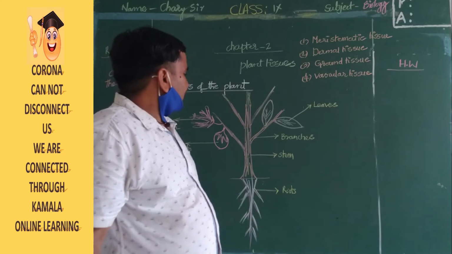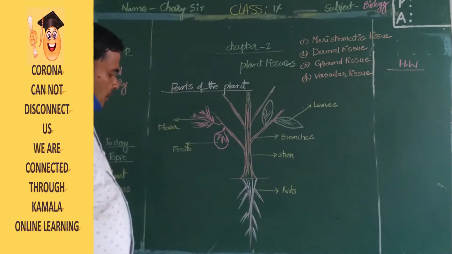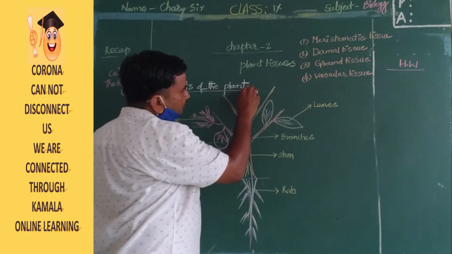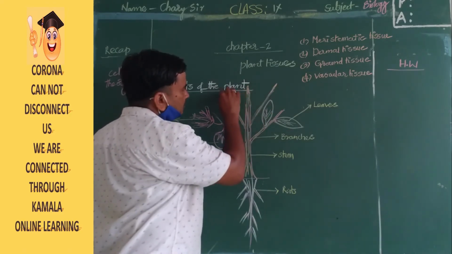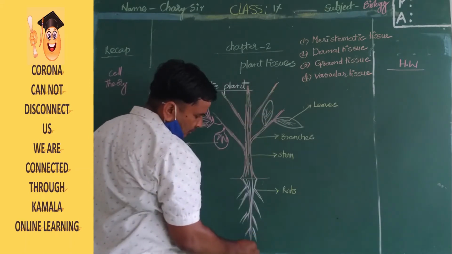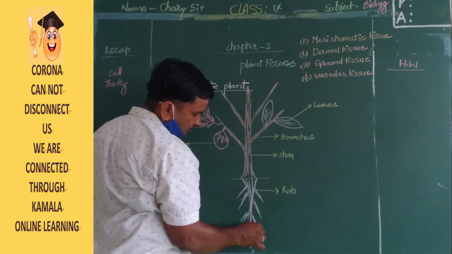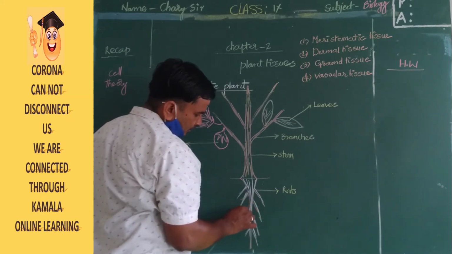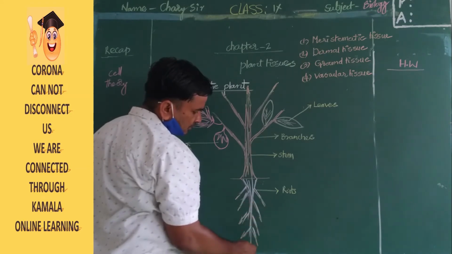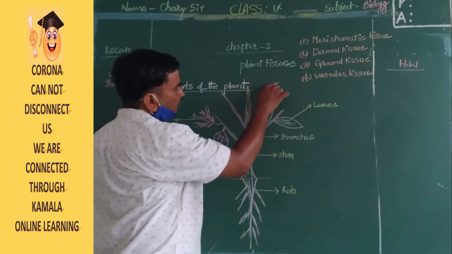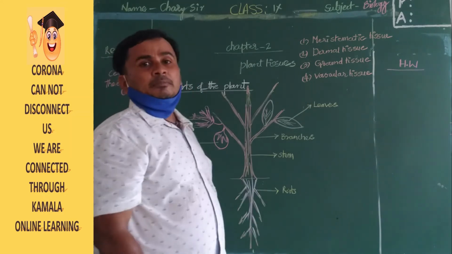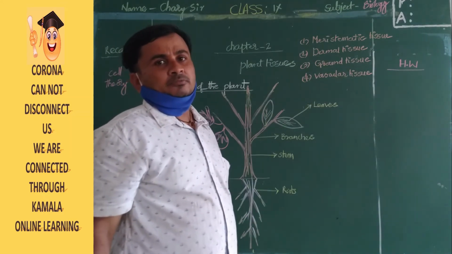Where are these types of tissue located? Meristematic tissues are present at the end of the stem, meaning the starting portion of the stem, at the end of the roots, and at the end of the lateral roots. These are the growing parts of the plant.